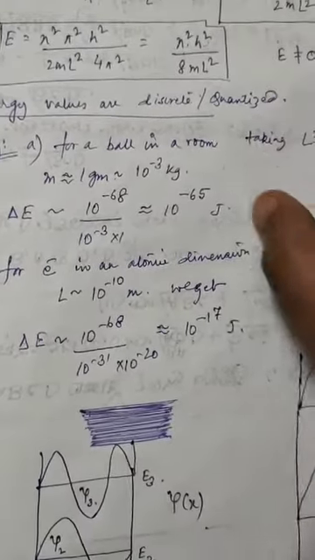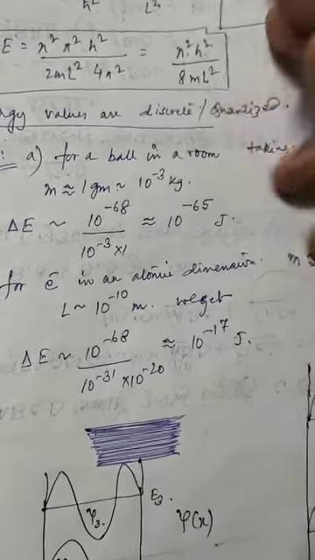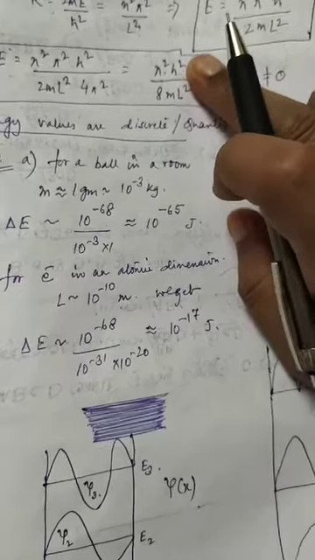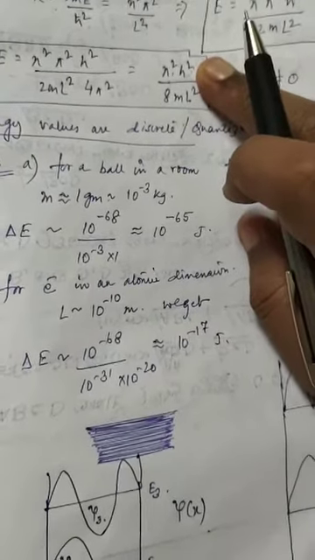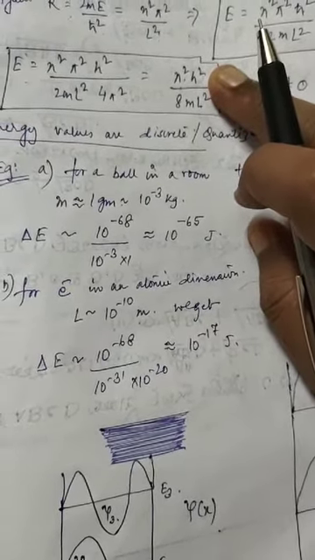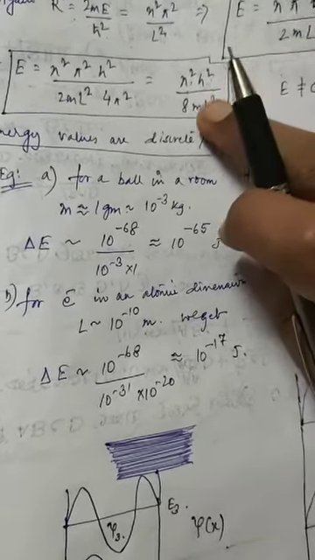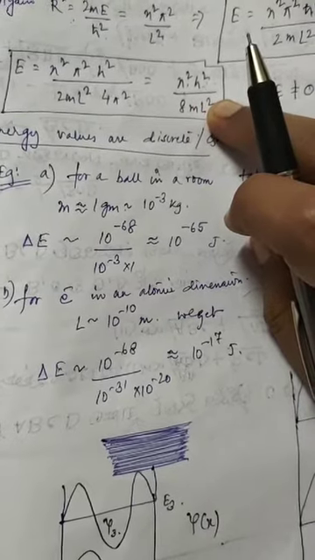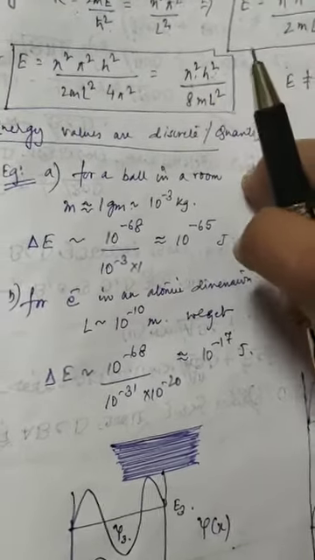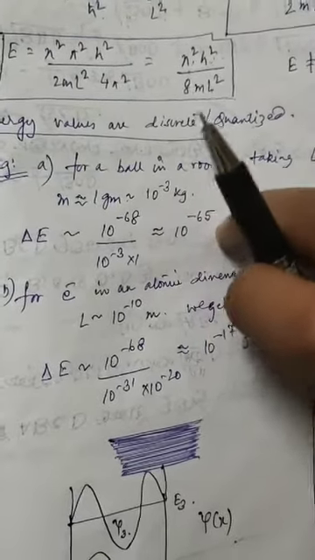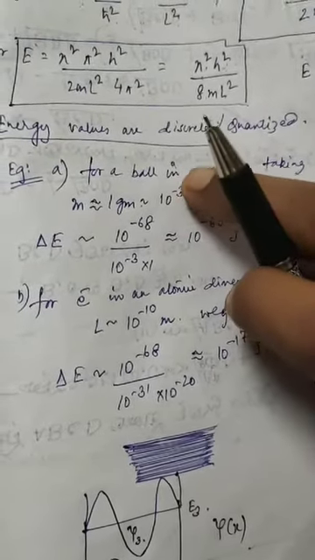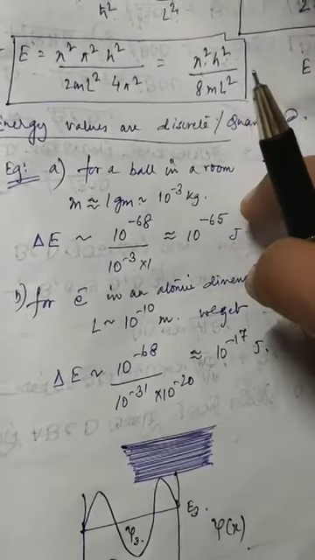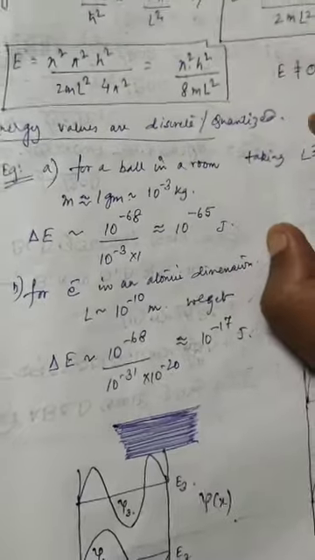So the mass is 10 to the power of minus 3 kg. If we just take the order, remember h, Planck's constant, is of the order of 10 to the power of minus 34, and there is a square over there. So you have 10 to the power of minus 68 on top, divided by m, the mass of the ball, which is 10 to the power of minus 3 kg, and L square, the length of the room, is 1 meter, so it is 1. So you can see that the difference in energy levels in the case of a ball in a room is 10 to the power of minus 65 joules.